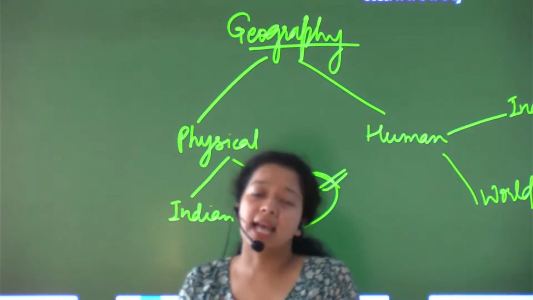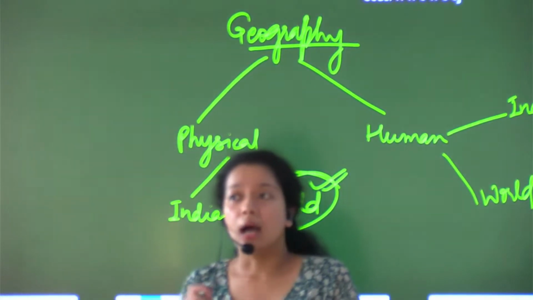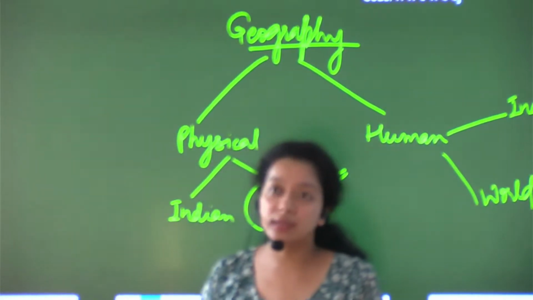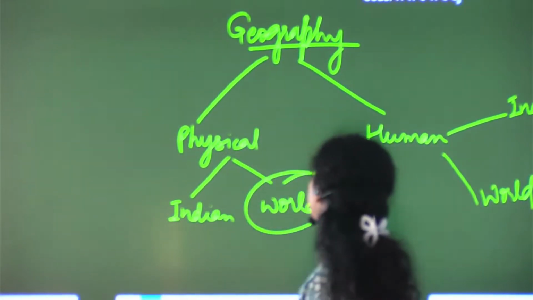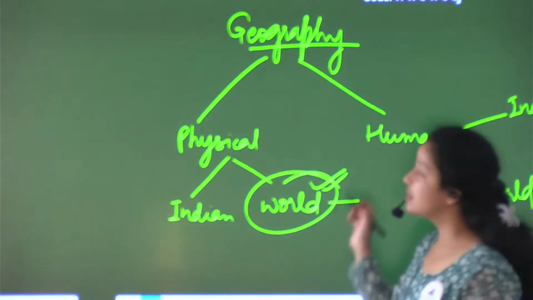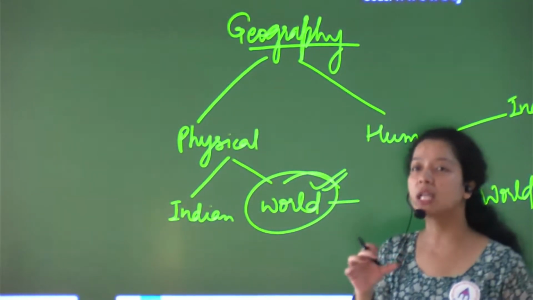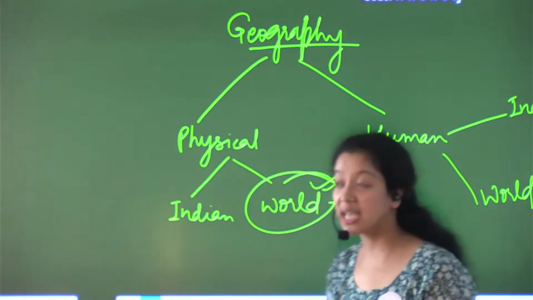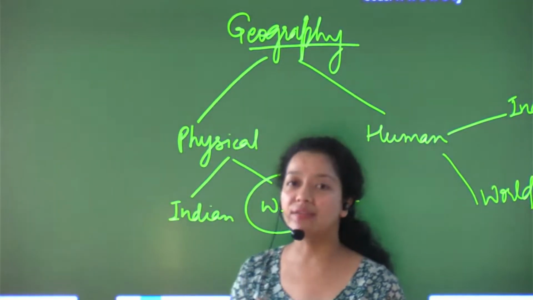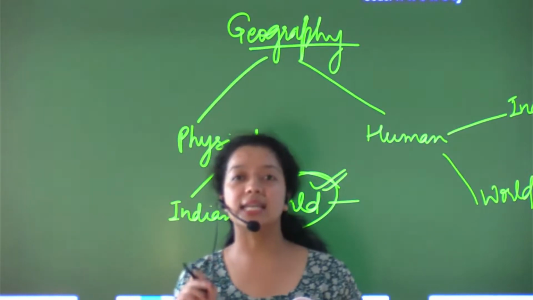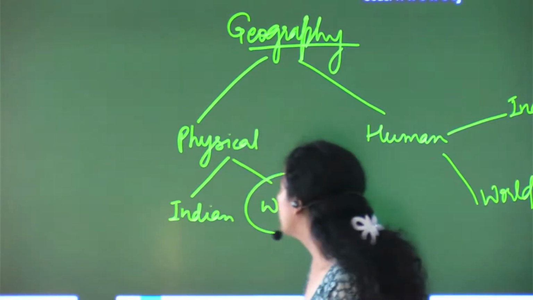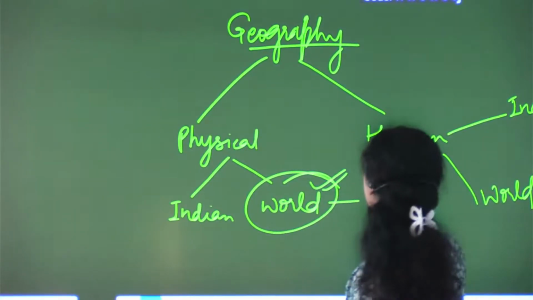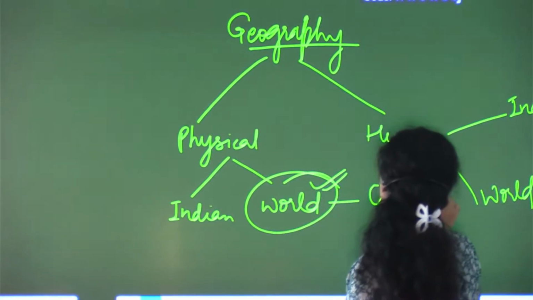Now the examiner has started asking questions more about atmosphere, structure of atmosphere. And one thing I'll tell you, in this world physical geography there are only a few topics which are very important, from where you'll find n number of questions, and all you have to do is study the 11th class NCERT textbook. Fine. Okay, so in this world physical geography section we have to first focus on the climate.